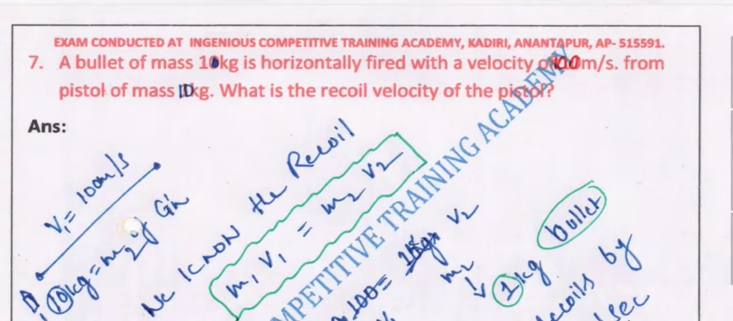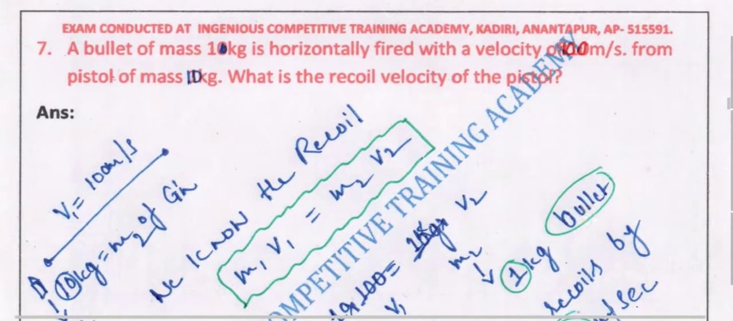Next we have a bullet of mass 1 kg horizontally fired with a velocity of 100 meters per second from a pistol of mass 10 kg. So here obviously the pistol has got more weight. The pistol weight is 10 kg and the bullet weight is 1 kg. So once it is fired, it goes with the speed of 100 meters per second.